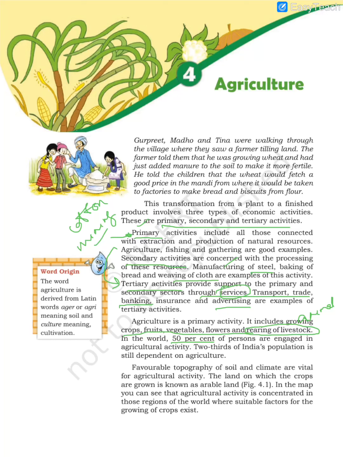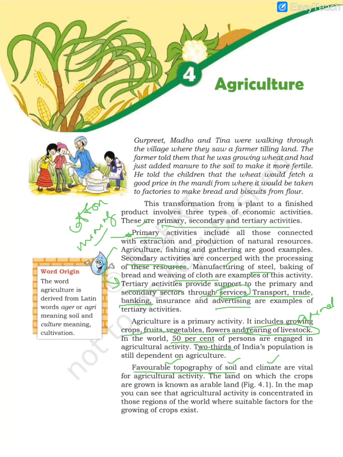But in India, the percentage is very high. It is about 66%. Two-thirds of India's population is dependent on agriculture. Why? Because India has many favorable factors. Why in India is agriculture done on such a large scale? Because it has favorable topography, good soil, and climate. These three factors are required.